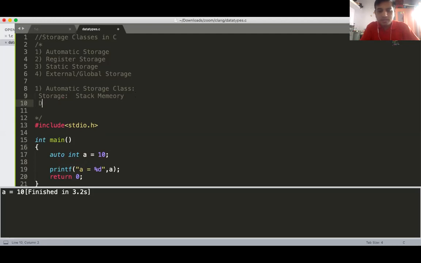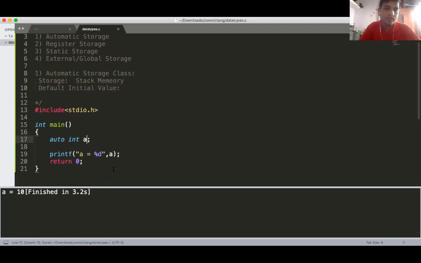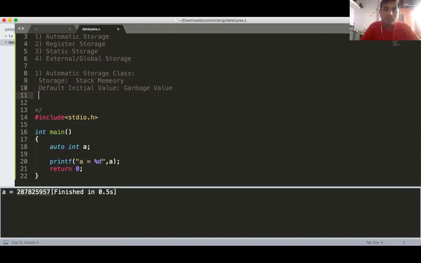The second one is the default initial value. If you are not assigning it, then what is the default initial value? Garbage value. We are going to check here. We have not initialized this, but still it has a value. So it is a garbage value. And we know what a garbage value is: it is any unpredictable value, we cannot predict it. When you rerun this program, this value is different. So the default initial value is the garbage value.